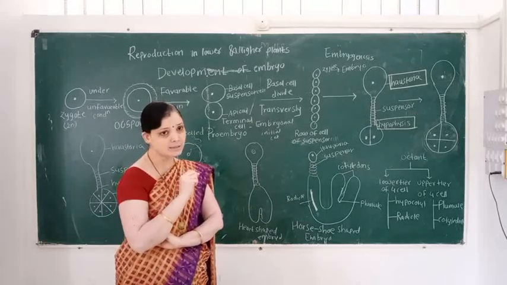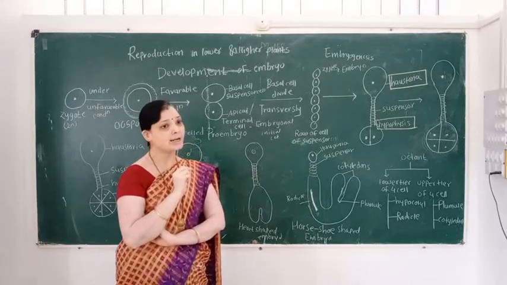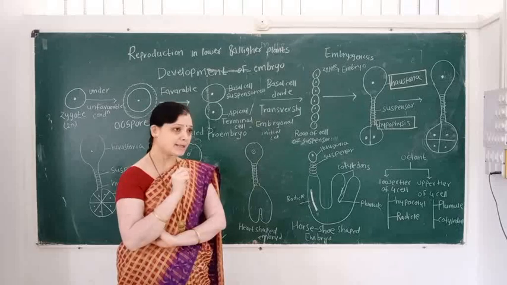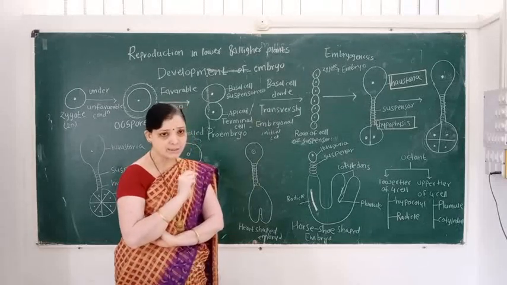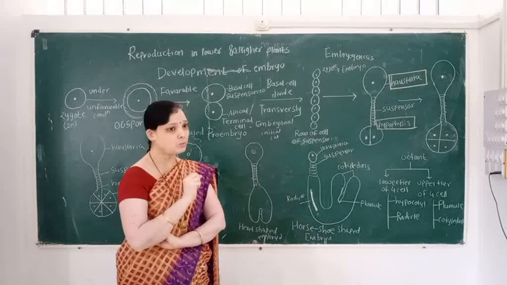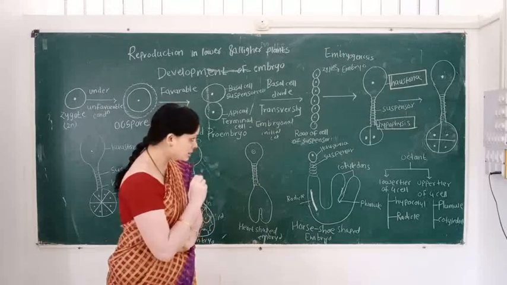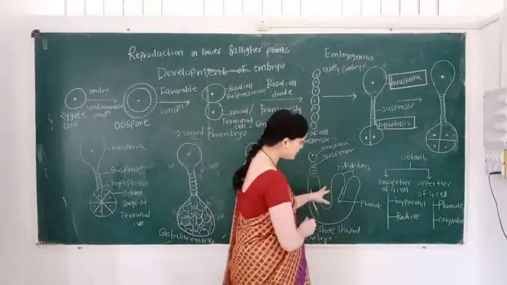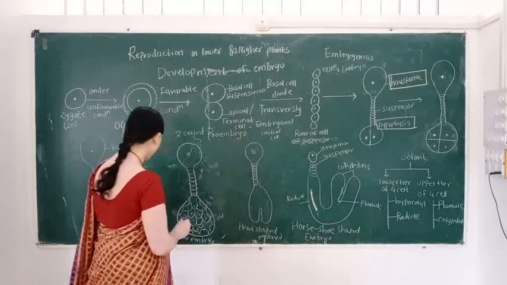So this is called the suspensor. Then the suspensor forms at the tip the posterior, and at the basal side the hypophysis. Then the terminal cell undergoes division and forms the octant stage. In the octant stage, firstly it forms a two-celled structure, then a four-celled structure, then an eight-celled structure.